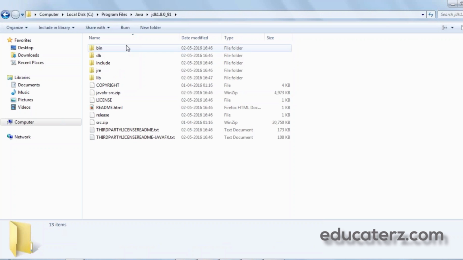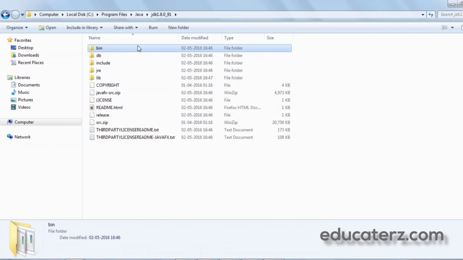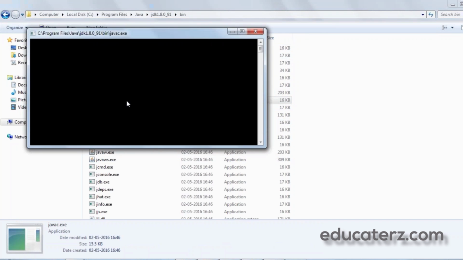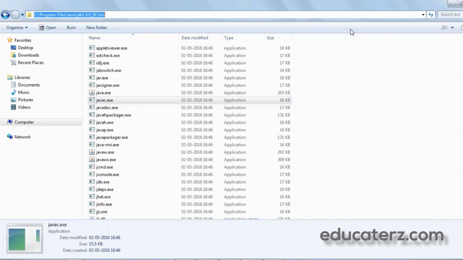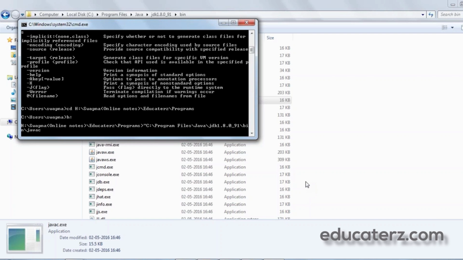That is in JDK, go to bin and here copy the path along with javac, Control C. So here, to the end I also add javac, then give my class name, that is MyClass.java.